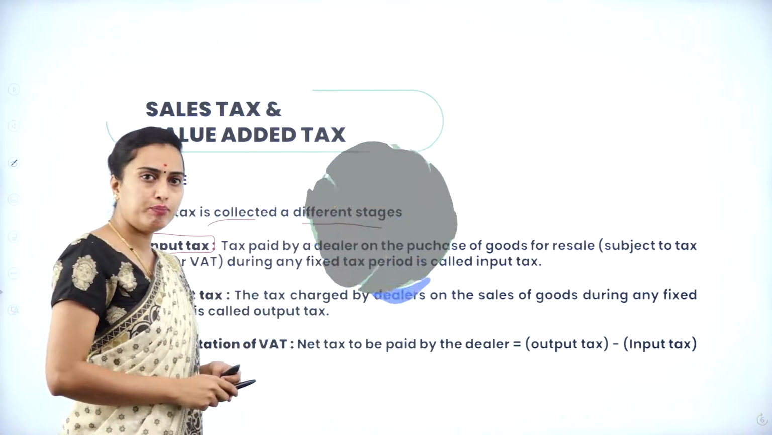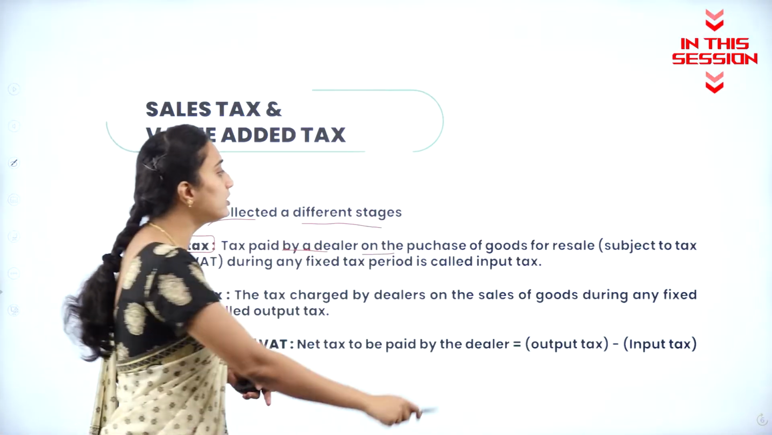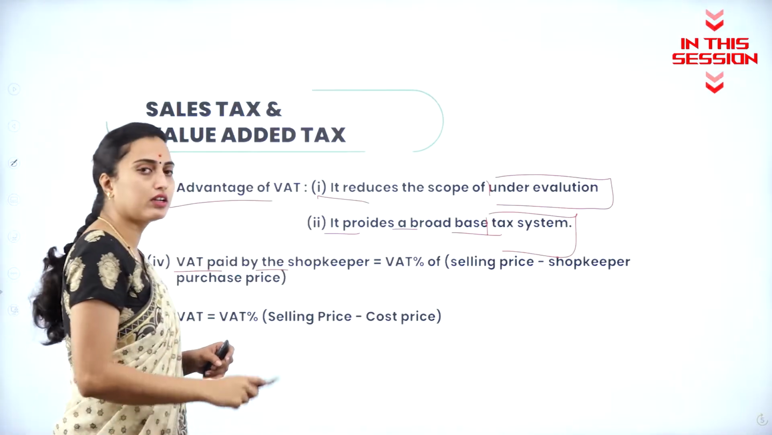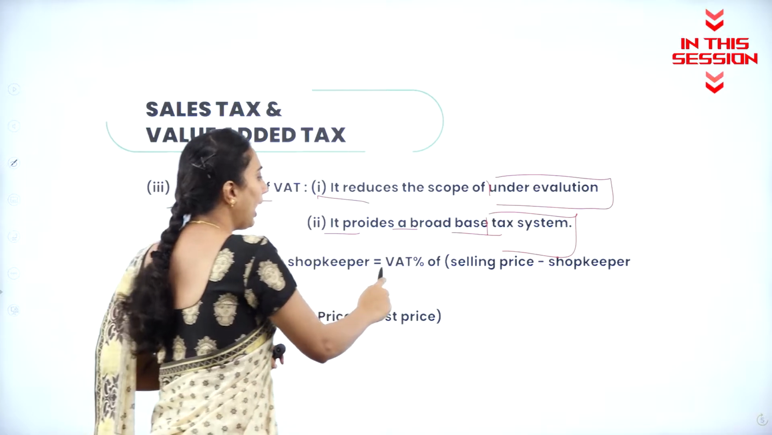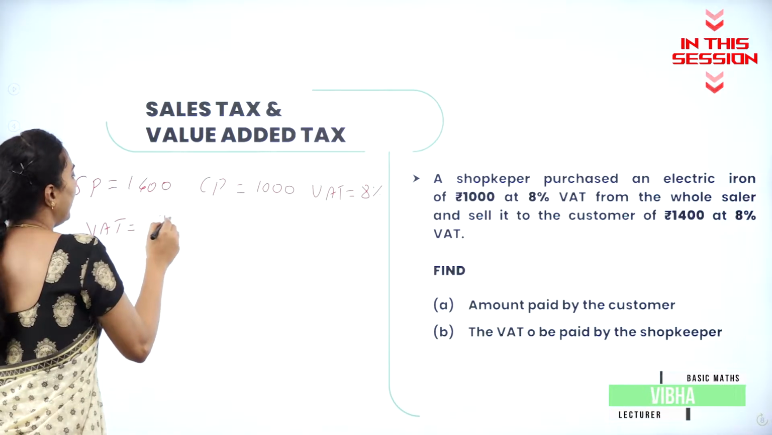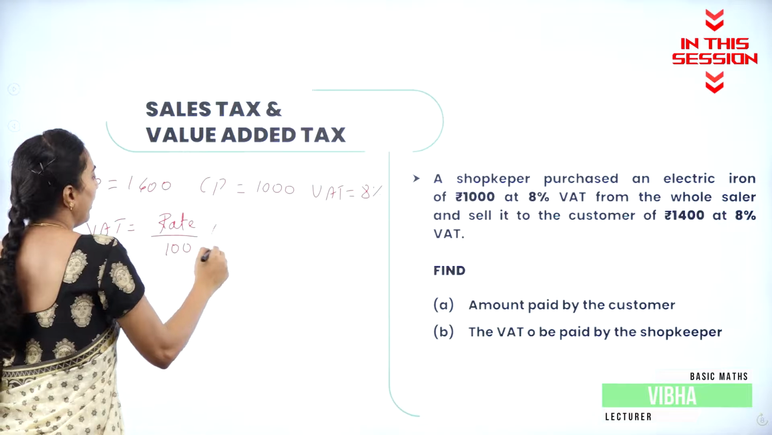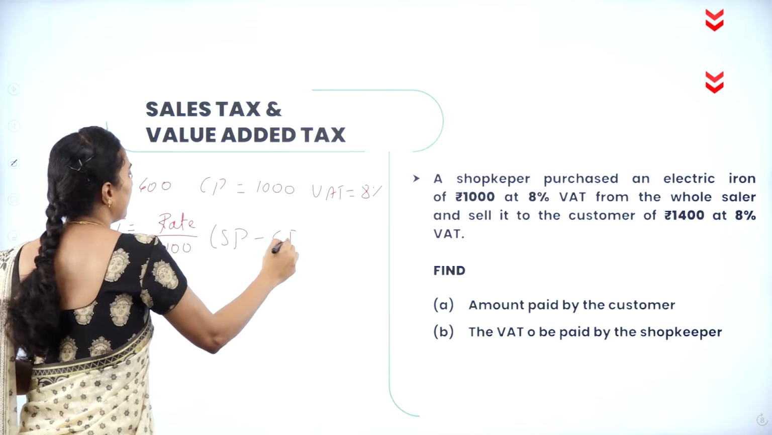What do you mean by the input tax? Tax paid by a dealer on purchasing of the goods for resale. VAT paid by the shopkeeper can be calculated as VAT percentage of selling price minus cost price. VAT will be equal to rate of VAT divided by 100 into SP minus CP.